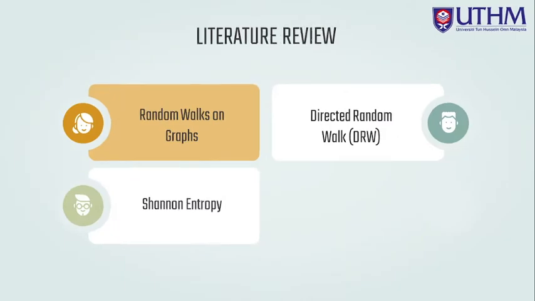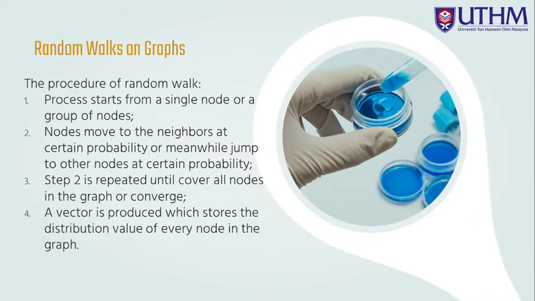So first, I will start with the random walk on graph. The procedure of random walk can be divided into 4 steps. Random walk process starts from a single or group of nodes, and then the nodes move on to the neighbors at certain probability, or meanwhile jump to other nodes at certain probability. And then step 2 is repeated until it covers all the nodes in the graph. And then a vector is produced which stores the distribution value of every node in the graph.